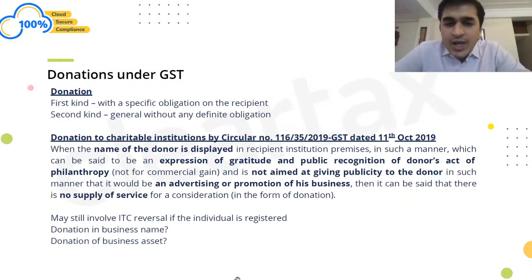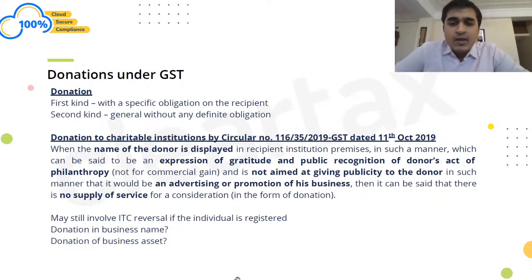Now let us see one clarification which had come in circular 116/35/2019, when it was said that when the name of the donor is displayed in the recipient institution premises, in an expression of gratitude and public recognition of the donor's act of philanthropy, and not for any commercial gain, and not for giving publicity to the donor, then it cannot be said as advertising or promotion, and it cannot be considered as supply of service in the course of furtherance of business, and it would not be chargeable to GST.